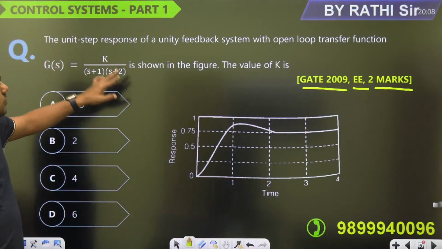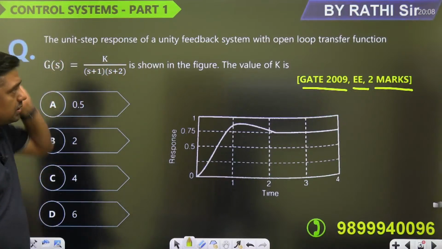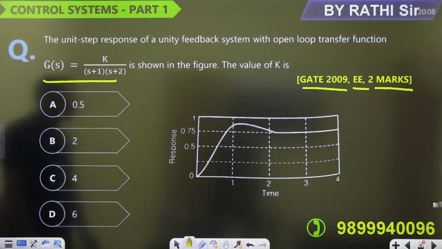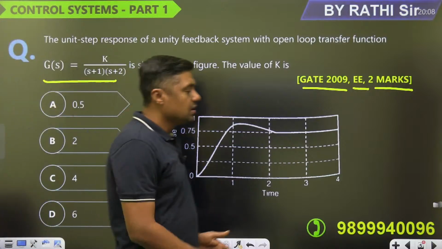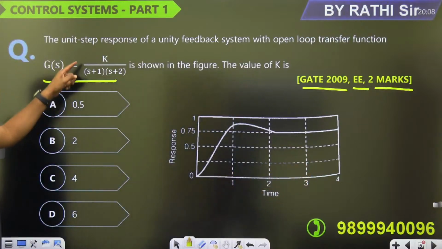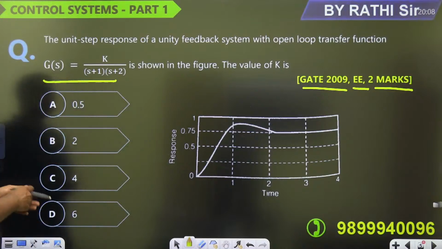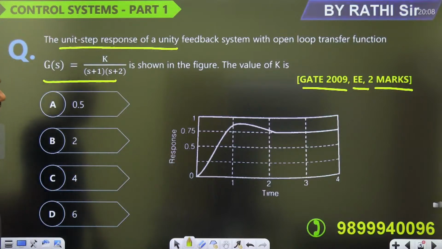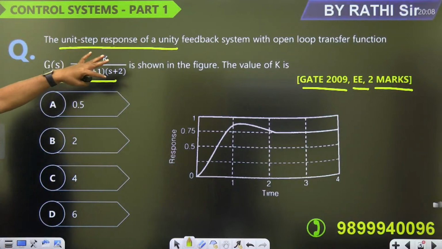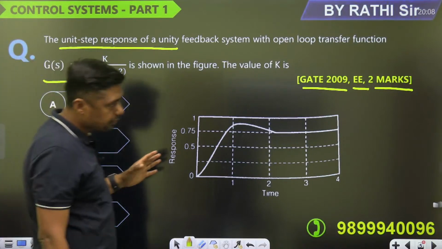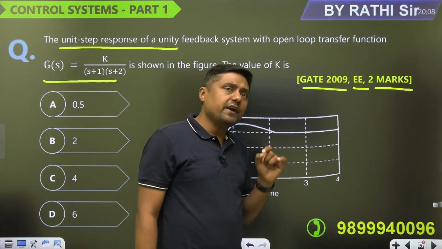The unit step response of a unity feedback system with open loop transfer function is shown in the figure. The value of K is asked. What is the value of K? Where is the K? This is the K, with s plus 1, s plus 2, and that graph is given. It is the unit step response of this system. Now you have to find the value of K.